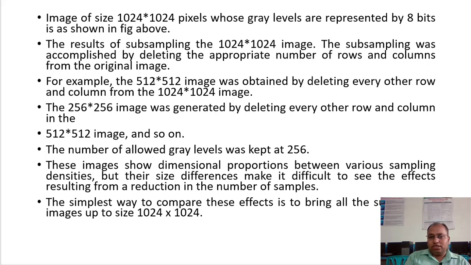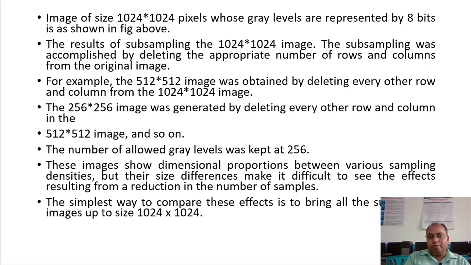Then again from this, which is now the new image, we have resampled or subsampled it to form a 256 by 256 image, again by deleting alternate rows and columns of that particular image, and so on. We have moved down to 32 by 32 rows and columns. The number of allowed gray levels was kept as 256. We haven't changed the gray level information, so the number of bits to represent the gray levels is 8 only.